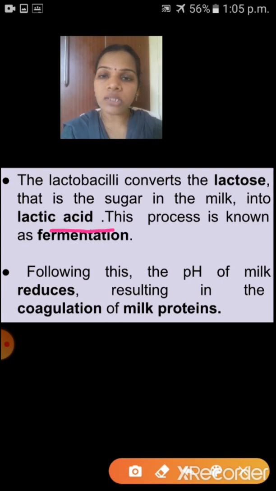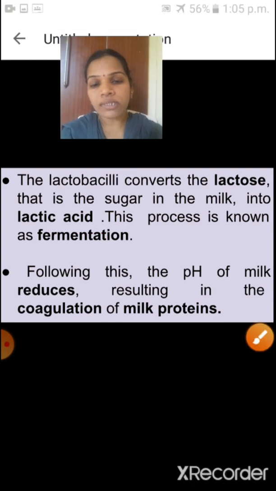Yes, the first step is fermentation. That lactose, that is sugar, it is present where? Yes, in milk. That lactose is converted into lactic acid in the presence of lactobacilli. This process is called fermentation. Next step is what? Following this fermentation, the pH of milk is reduced, resulting in the coagulation of milk proteins.